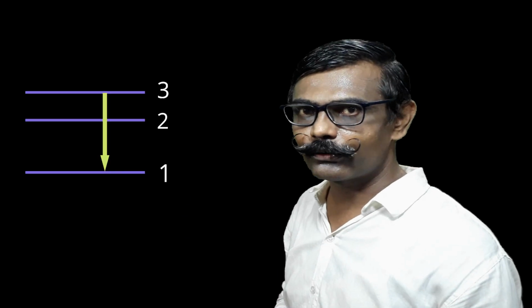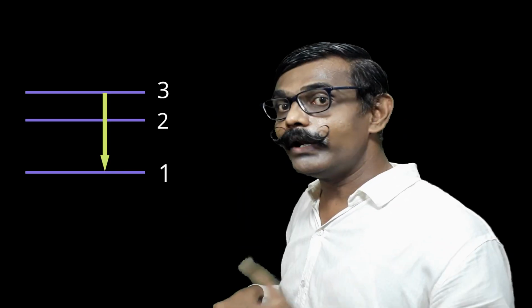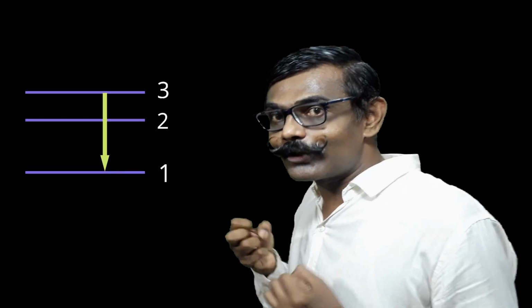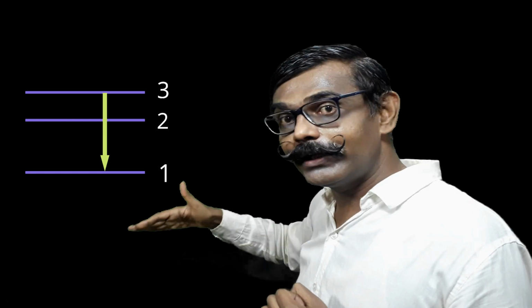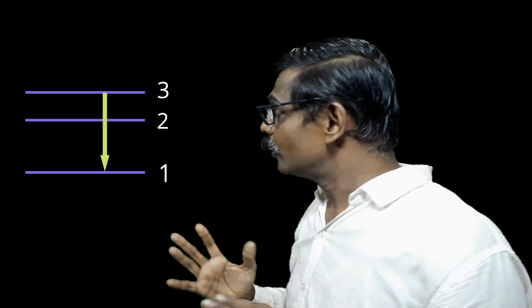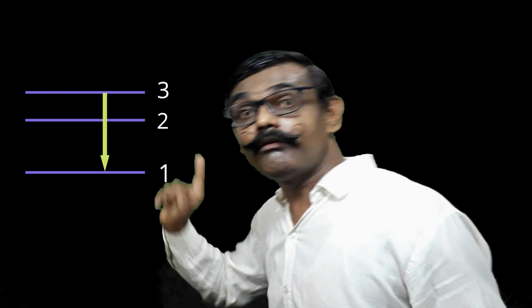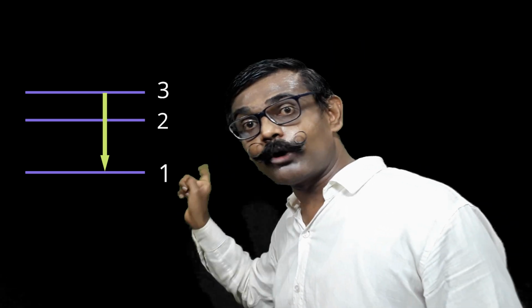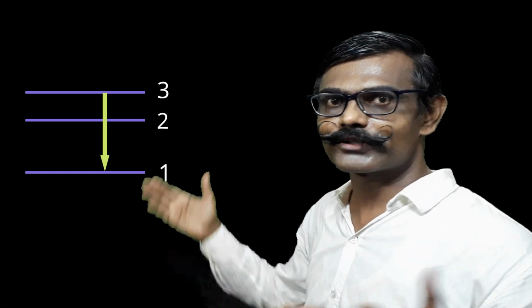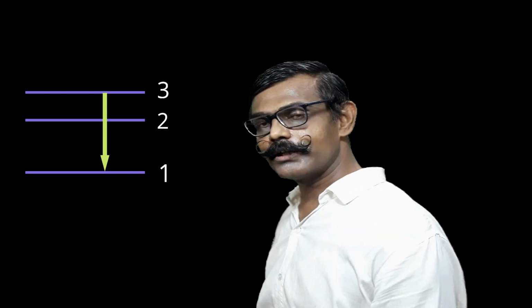That also we can find out. So the difference in energy will give us the energy emitted or absorbed. The electron is coming from top to bottom, from high energy to low energy, so it will emit energy. What is the wavelength of the photon emitted? Because the radiation is electromagnetic radiation, and that is the photon.